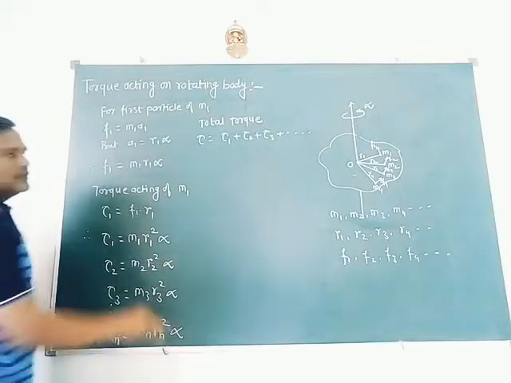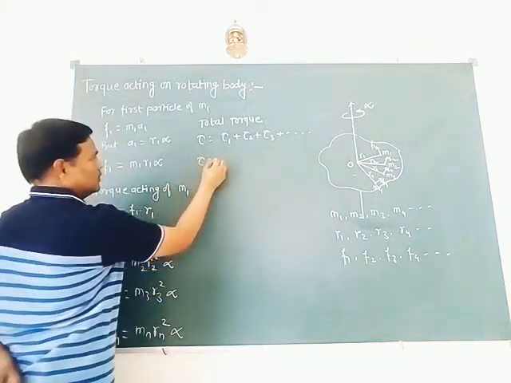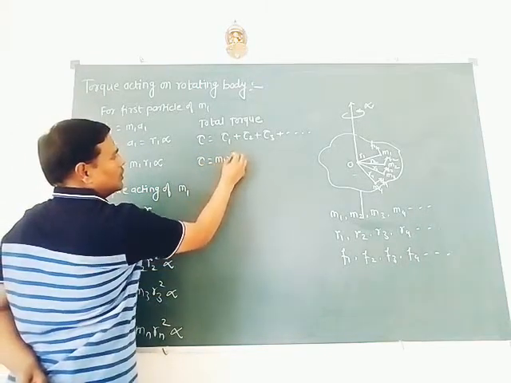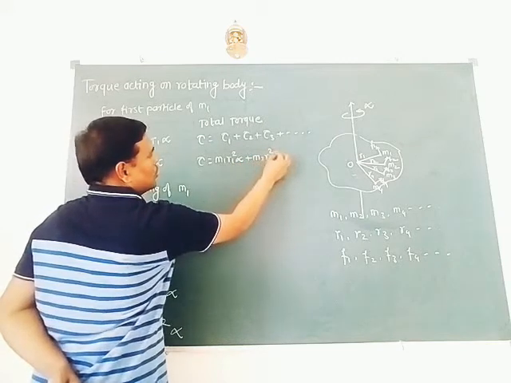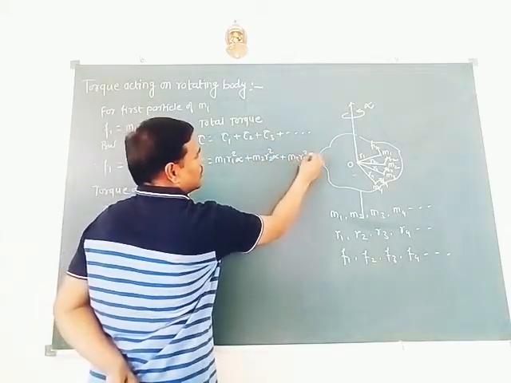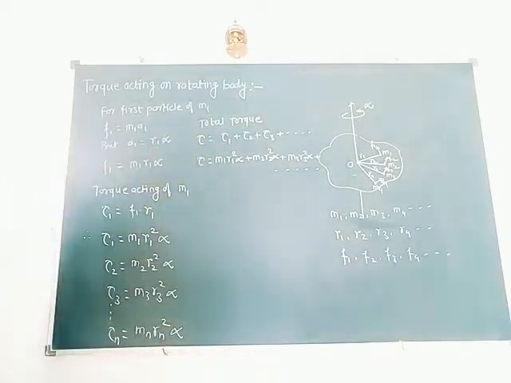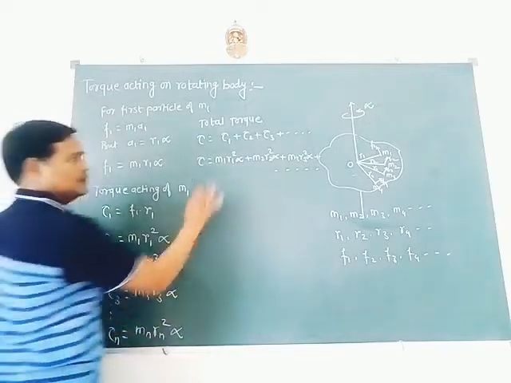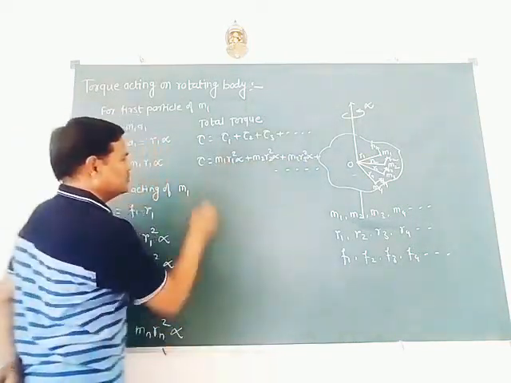Add these given equations. So torque equal to m1 r1 square alpha plus m2 r2 square alpha plus m3 r3 square alpha plus so on, for n particles. Here alpha is the common part, take it outside the bracket.